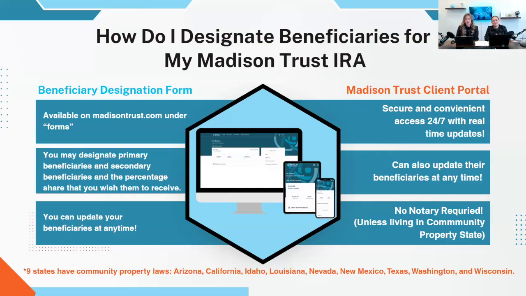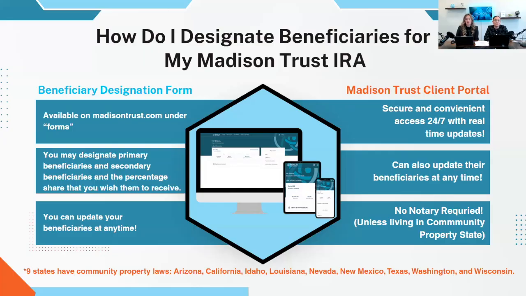And if the client portal at that moment isn't an option, we do have another route you can take. The PDF is available on our website at madisontrust.com under forms, where you can find the beneficiary designation form. That form will always require a notary for security purposes. But going back to the client portal version, the notary is only for certain circumstances.